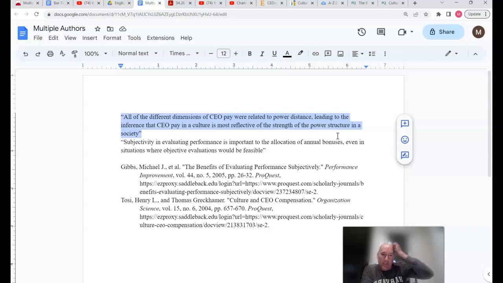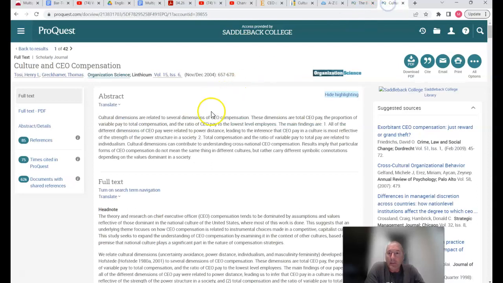What it's basically saying is that in countries where there is a big hierarchy, a power structure, the more the hierarchy, the larger the differential of CEO pay. So it's kind of an international study. That one again was from Culture and CEO Compensation by Henry Tosi and Thomas Greckhammer.